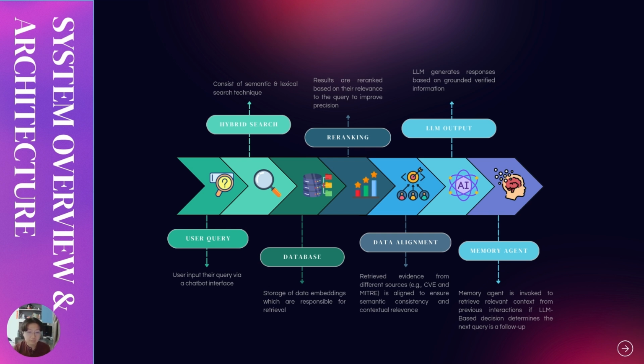After that, it will go through data alignment for the final retrieved candidates. So let's say if it has CVE and MITRE results, they are aligned if they are related, to ensure semantic consistency and contextual relevance. Finally, they will be passed to the LLM, which will generate a response based on the grounded, verified information. And the memory agent will be triggered if, let's say, the user's next query is a follow-up.